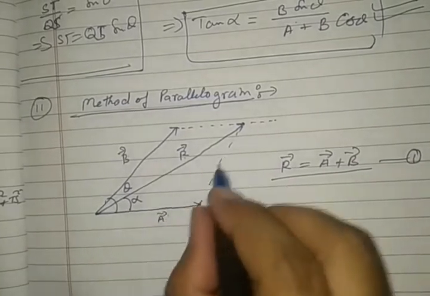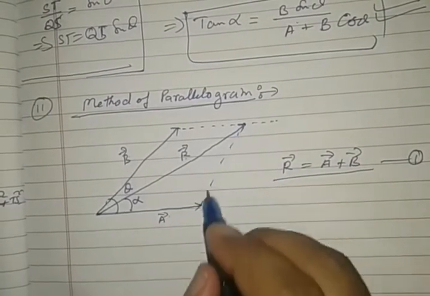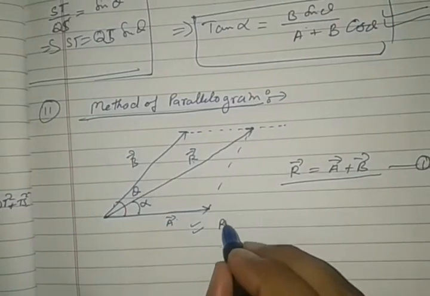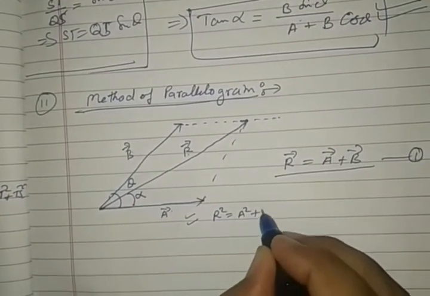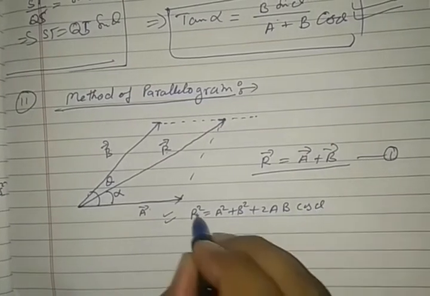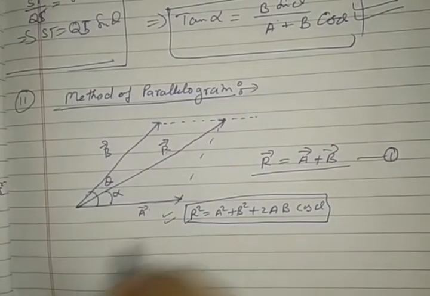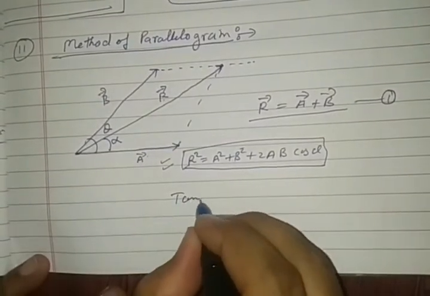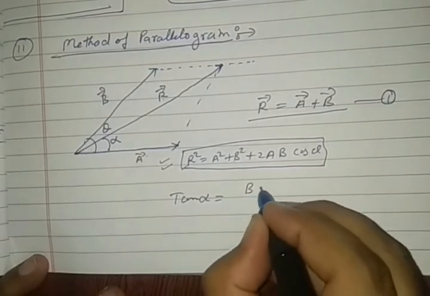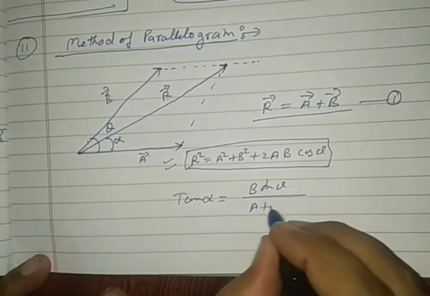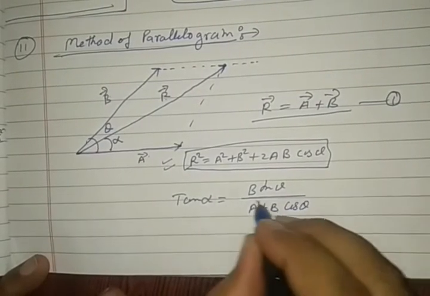Our angle is measured and shown in a direction with vector A. For mathematical calculation we will utilize the same formula: R square is equal to A square plus B square plus 2AB cos theta. And the direction by the same previous formula: tan alpha is B sin theta by A plus B cos theta.